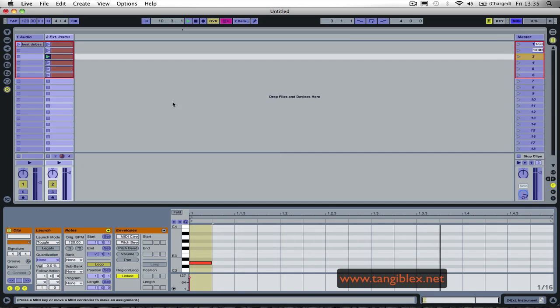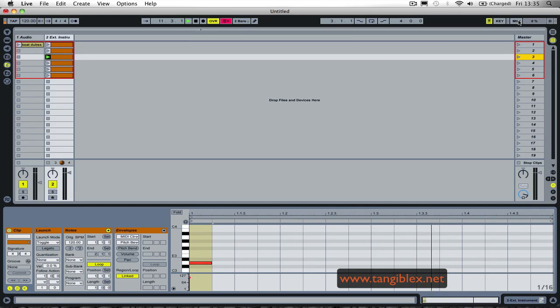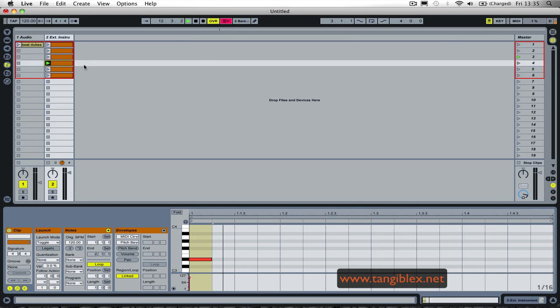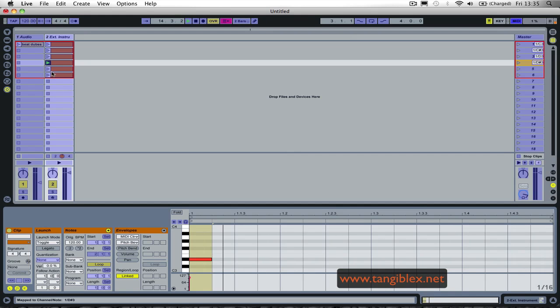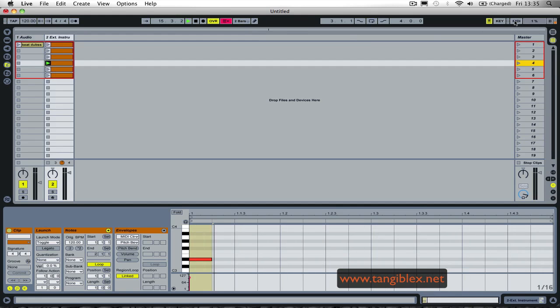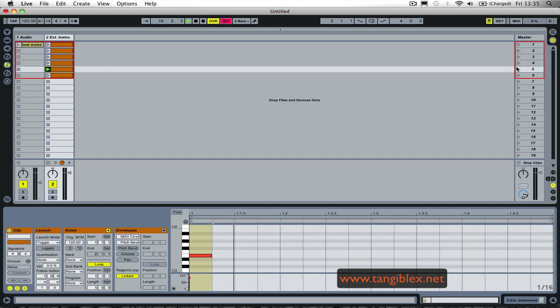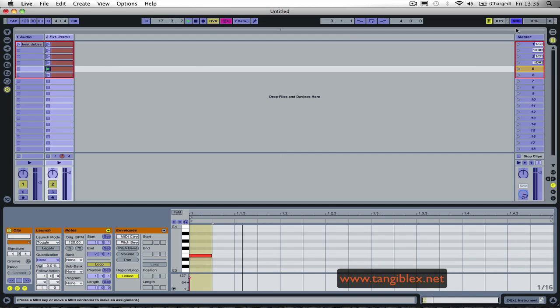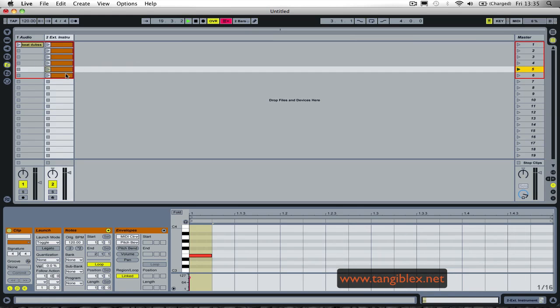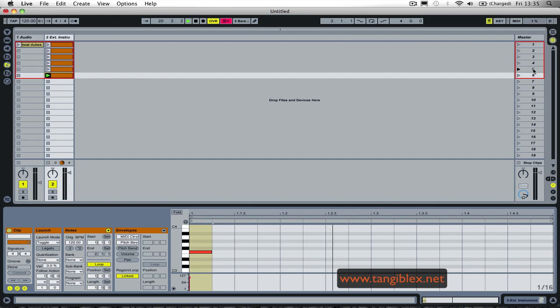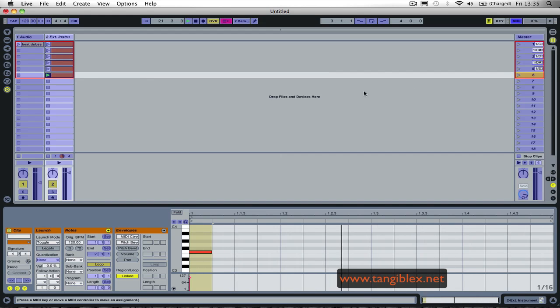So now let's do it with the other one. Select here, go to MIDI. Okay. Next one. Go here, select here, go to MIDI. Next one, put it, select MIDI. Next one, trigger, select MIDI.